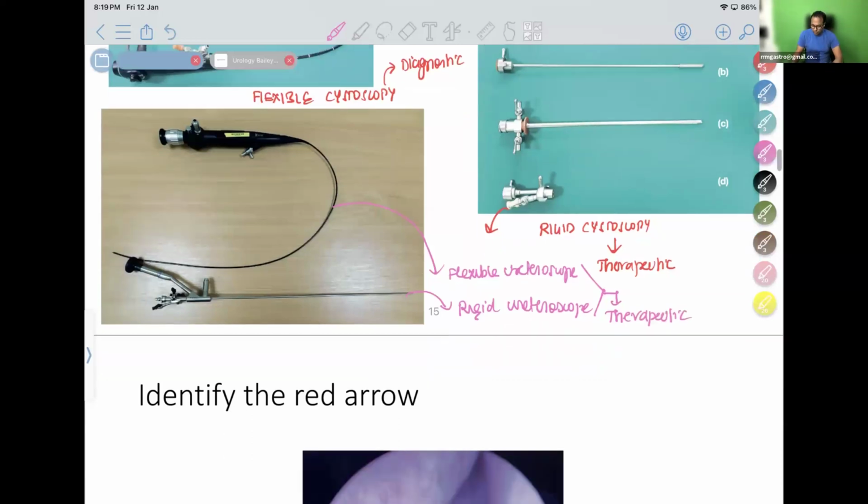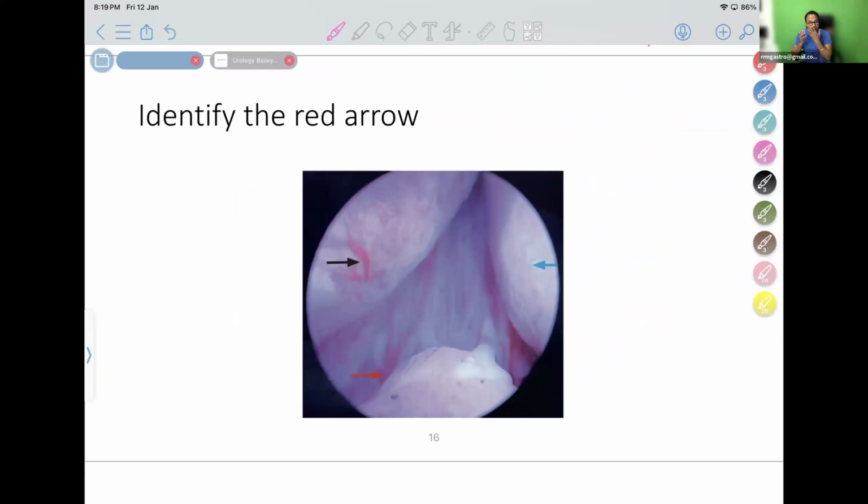During a cystoscopy, I'm showing you one image. I want you to tell me what this red arrow is. This is the right and left lobe of the prostate. Those are the hypertrophied prostate lobes. We are in the urethra. And what is this red arrow? Very important MCQ. This is known as the verumontanum. So what is the verumontanum?